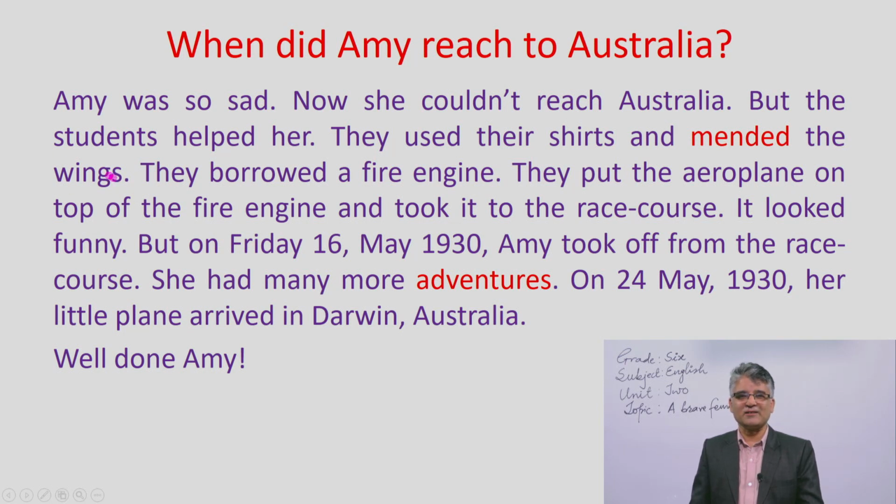Very funny thing, yes? By means of the swords, they mended the wings of the aeroplane. They repaired them, really. Because of that, they could repair all those broken wings of the airplane.